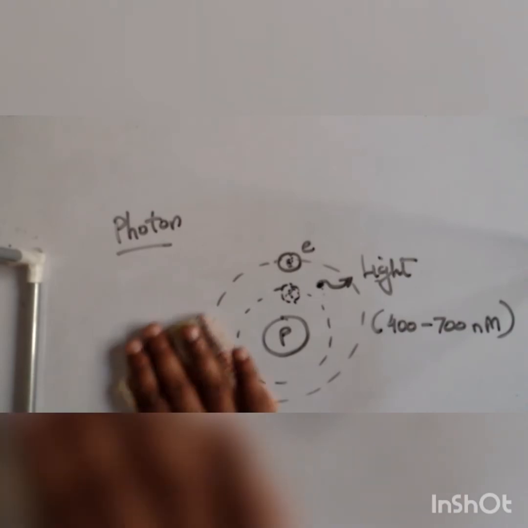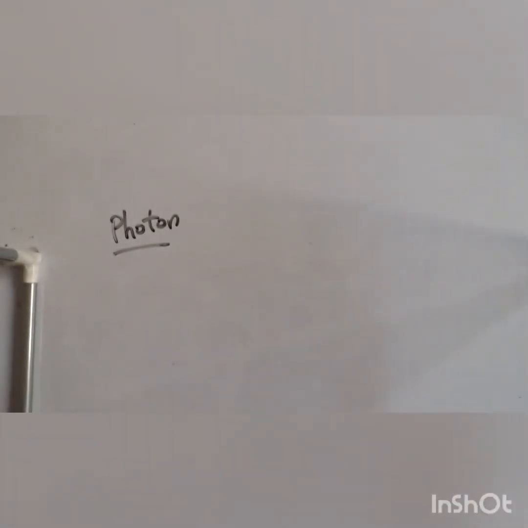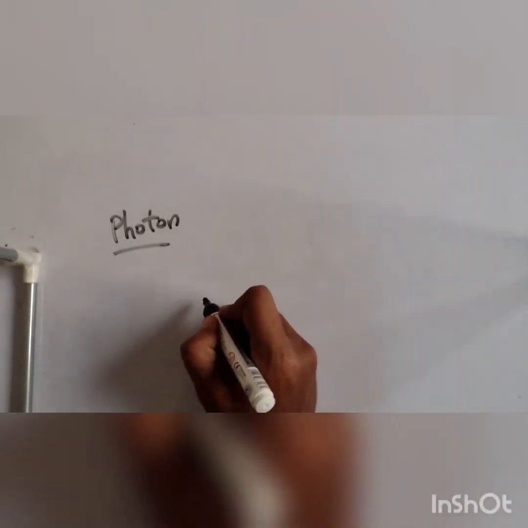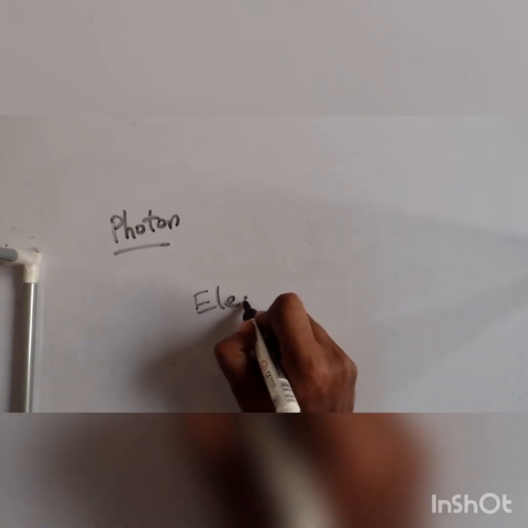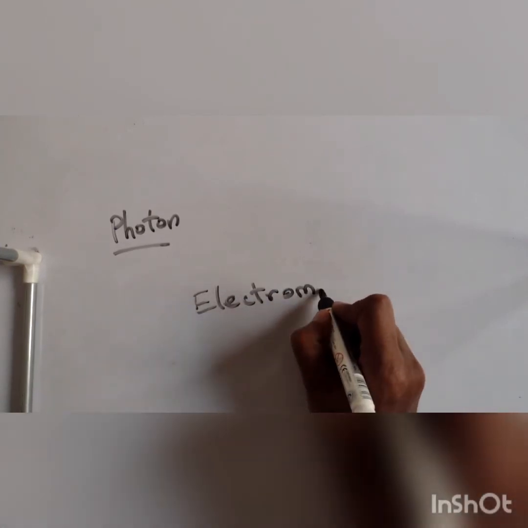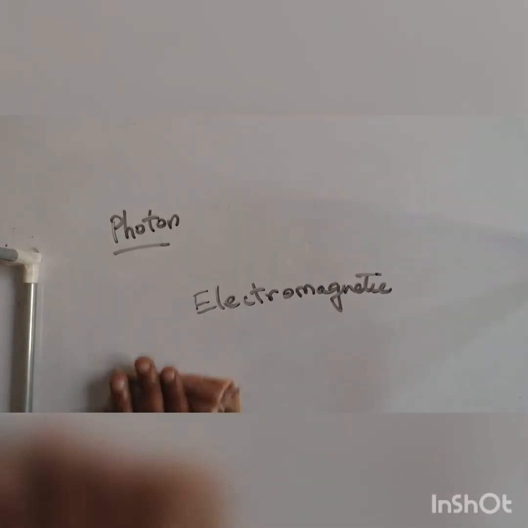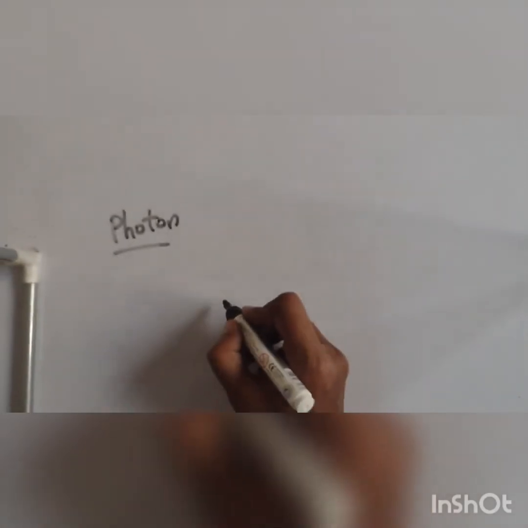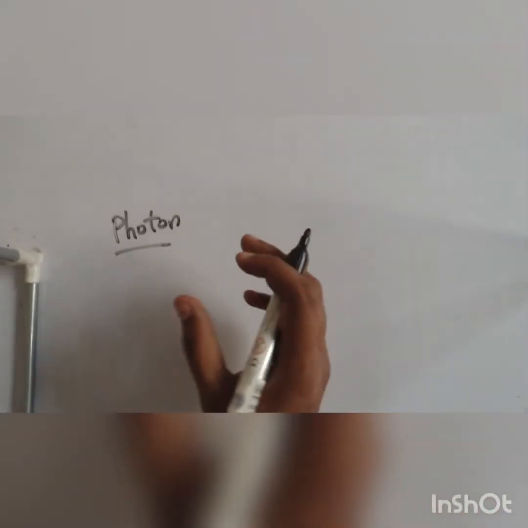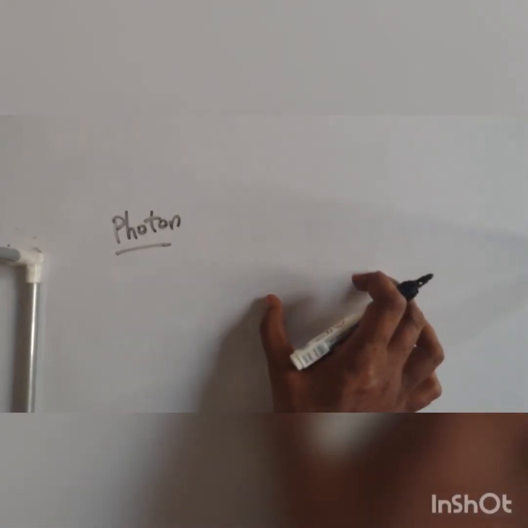Okay, getting it? So this light can be defined as an electromagnetic radiation. Understand this, it's an electromagnetic radiation, which has an elementary part such as the photon. Electromagnetic means what? It has an electric field as well as a magnetic field.